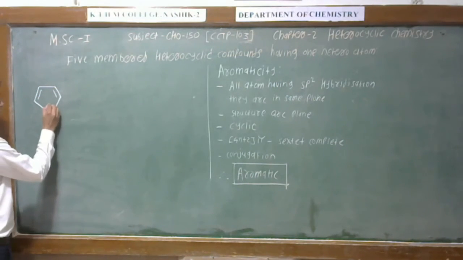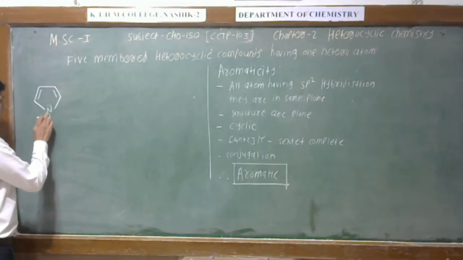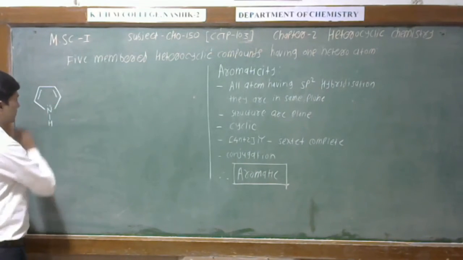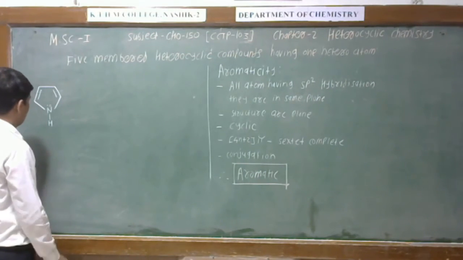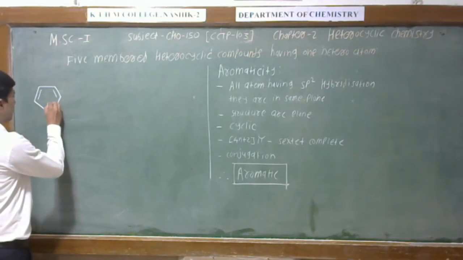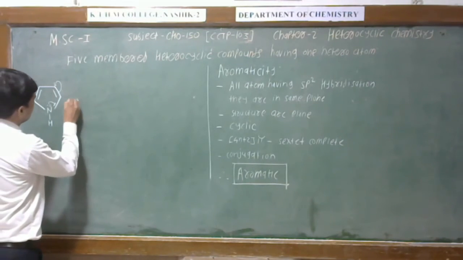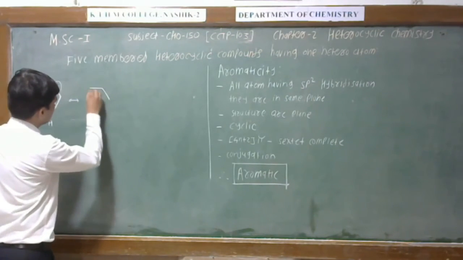This is pyrrole, and in pyrrole there is a nitrogen having one lone pair of electrons. Now, if you see the resonance structure, this lone pair makes a double bond here, and this double bond gets open here, and there is formation of a negative charge.